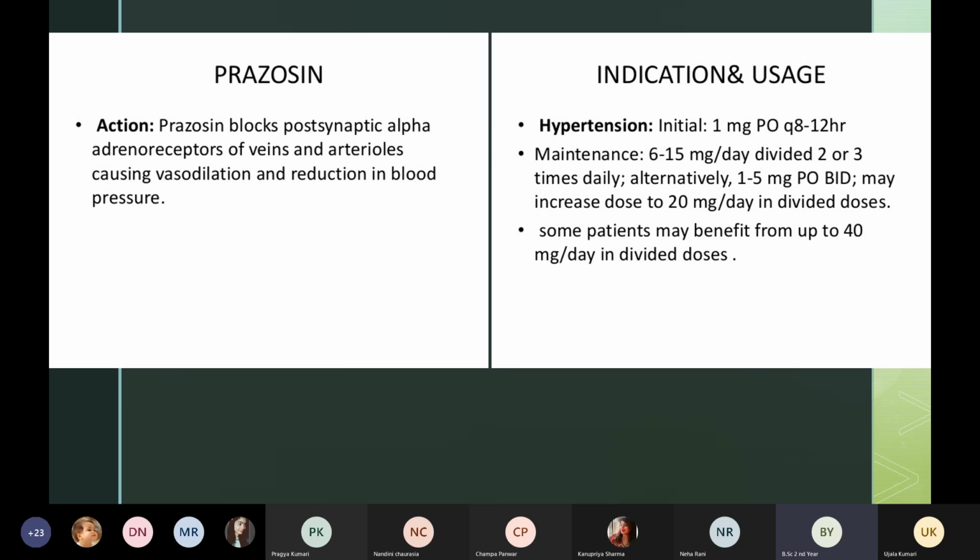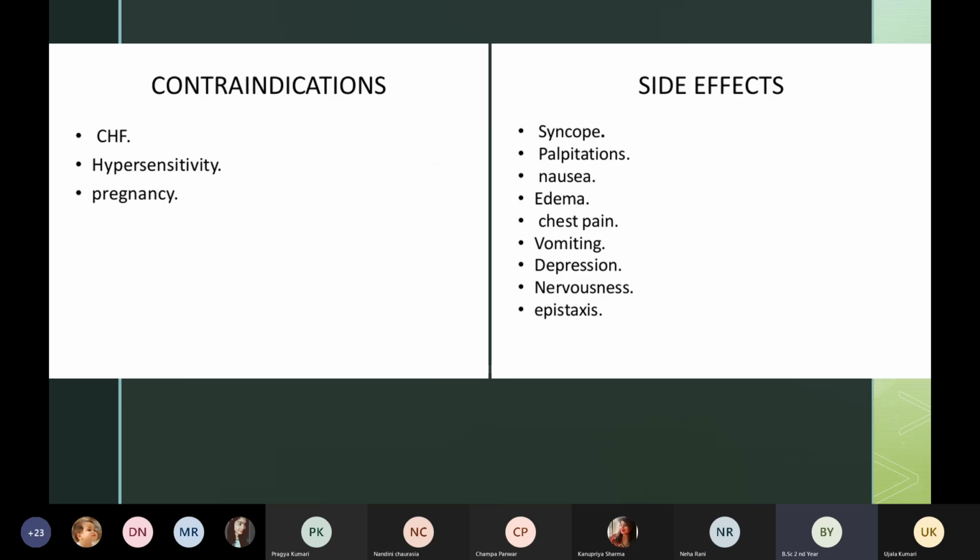Okay, so the main responsibility of a nurse here is to monitor the blood pressure before giving the medicine. Then we should check the dose, how much dose we should give to the patient, whether we should give it in tablet form or injection form.